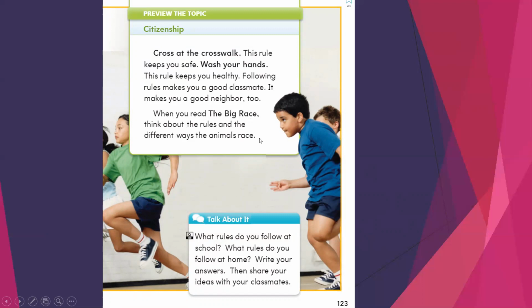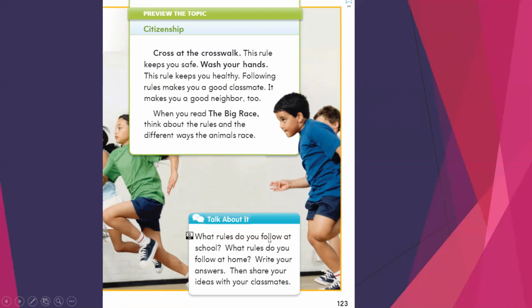As I told you, only the red lizard follows the rules. That's why he wins the race, and that's why he gets the big cake. All the other animals don't follow the rules. That's why they lose the race.